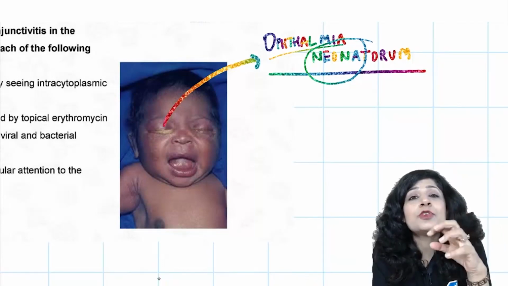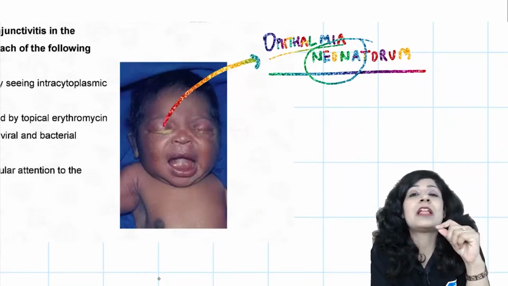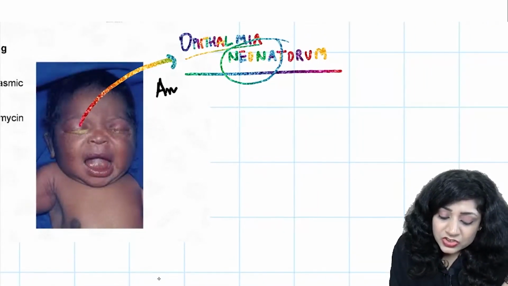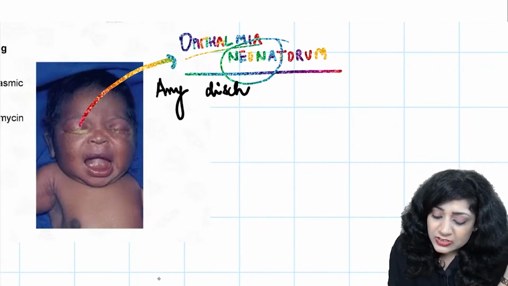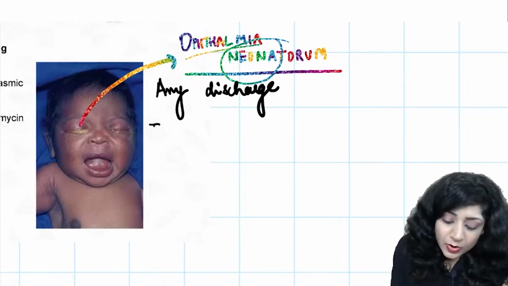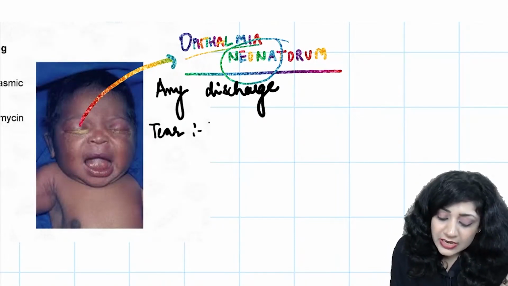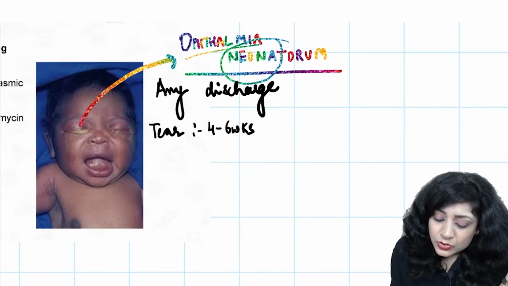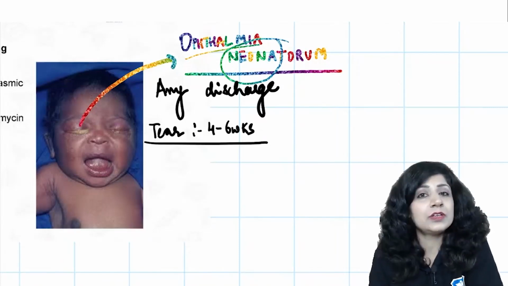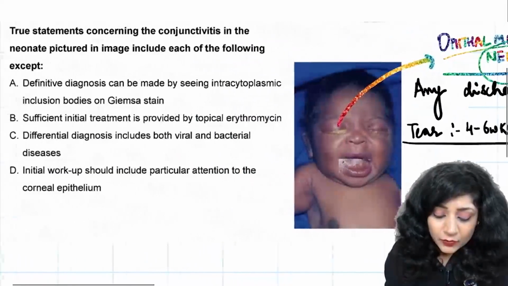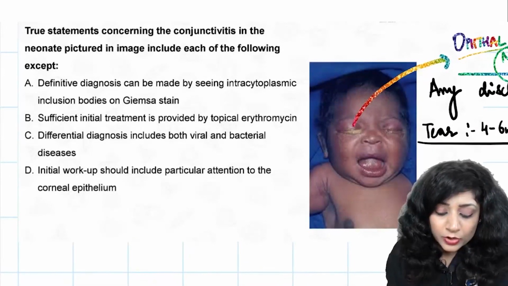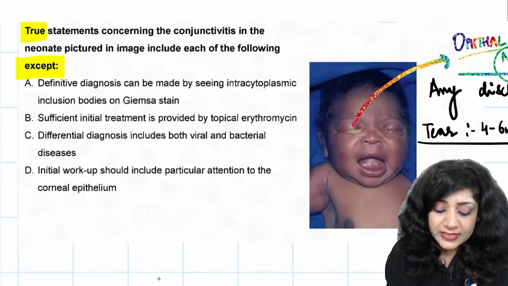And when do you suspect that a baby is having ophthalmia neonatorum? It could be any discharge. Any kind of discharge present in the patient should lead to the suspicion, because if you look at the tear formation, this is taking place between 4 to 6 weeks. So that means till 4 weeks, any kind of discharge is an indicator of ophthalmia neonatorum. Now what they are saying is that it includes all of the following except. So again they are asking you about the wrong statement. True are all except.